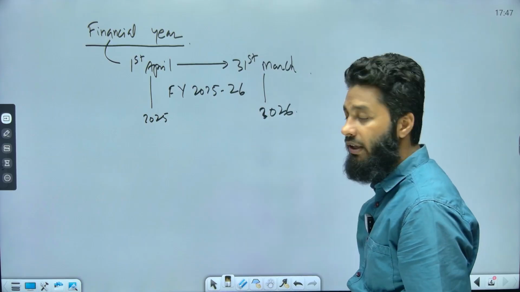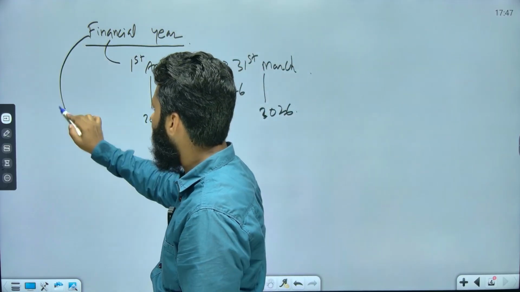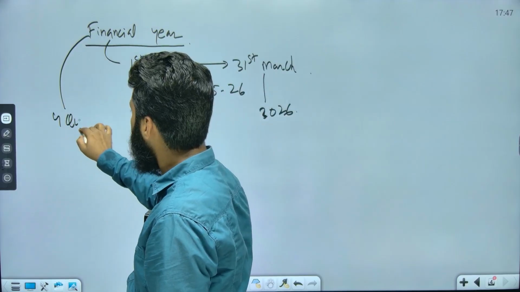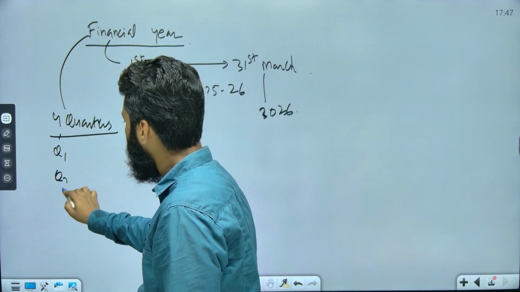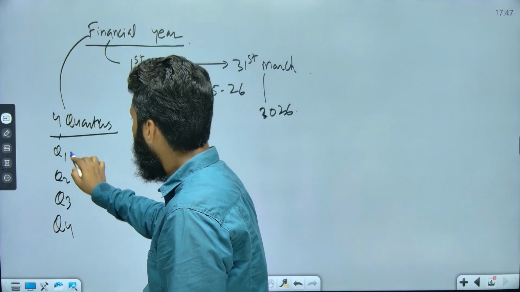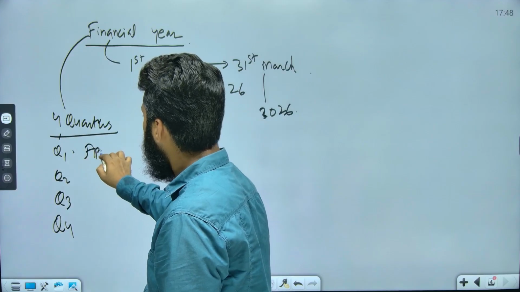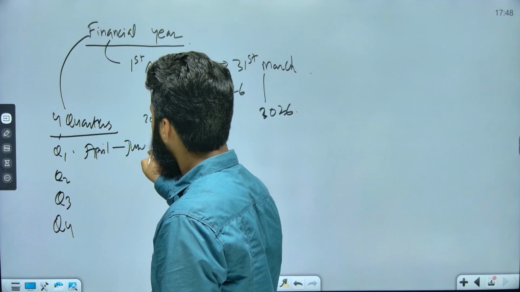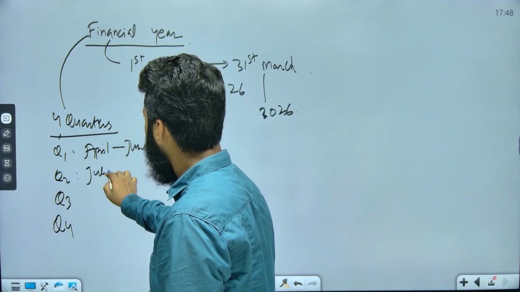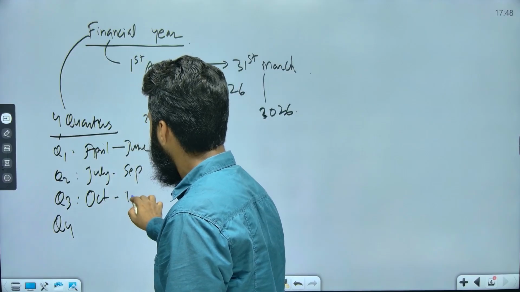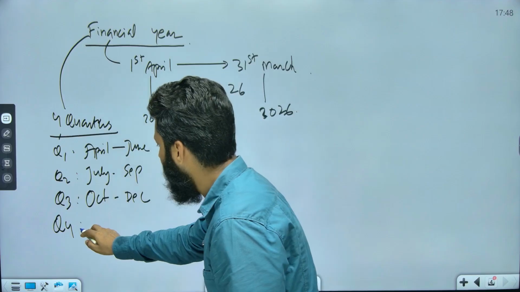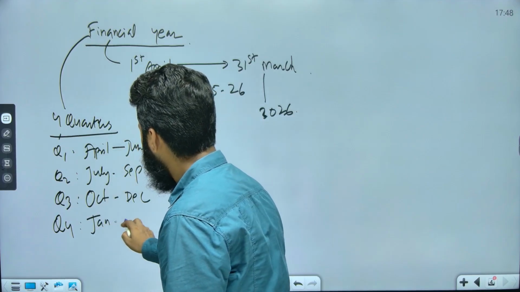This financial year is divided into 4 quarters: quarter 1, quarter 2, quarter 3, quarter 4. Quarter 1 is April, May and June. Quarter 2 is July, August and September. Quarter 3 is October, November and December, and quarter 4 is January, February and March.